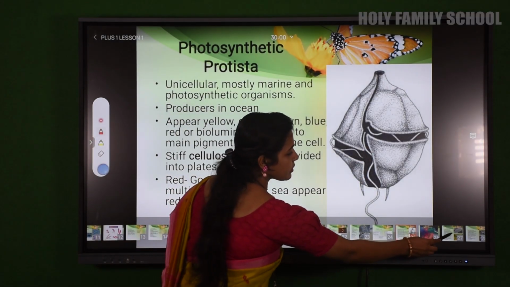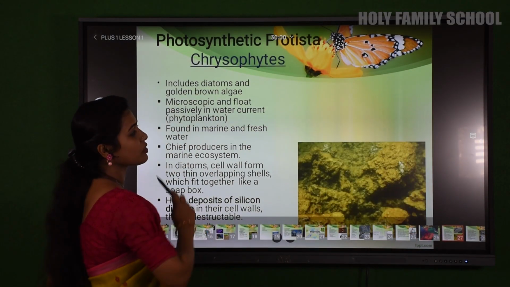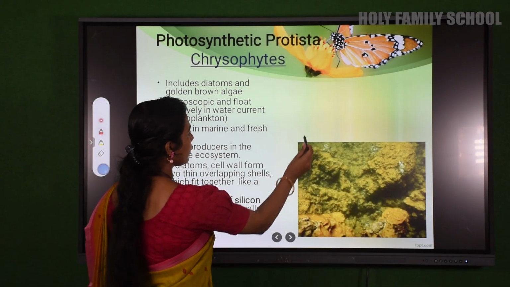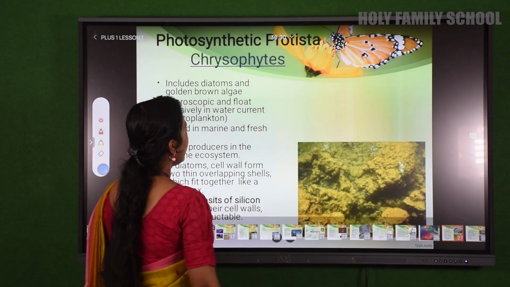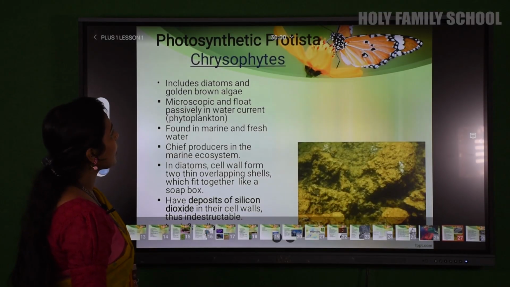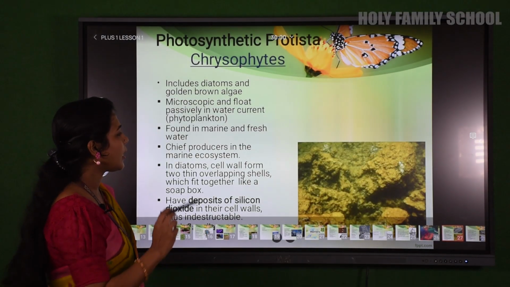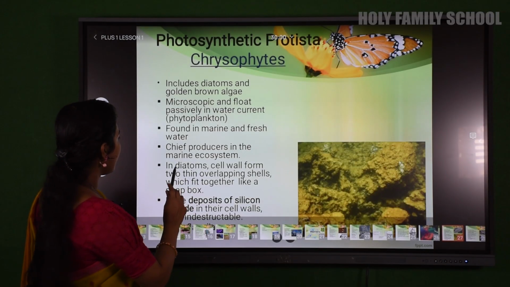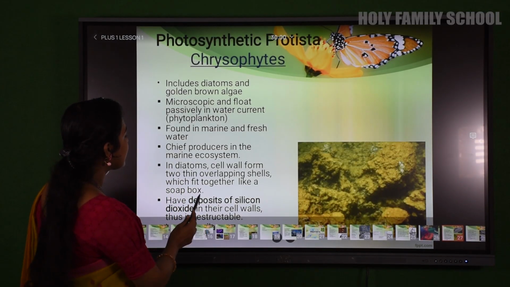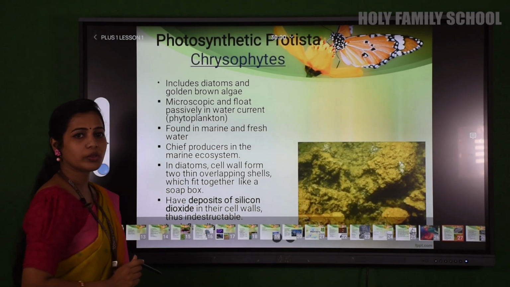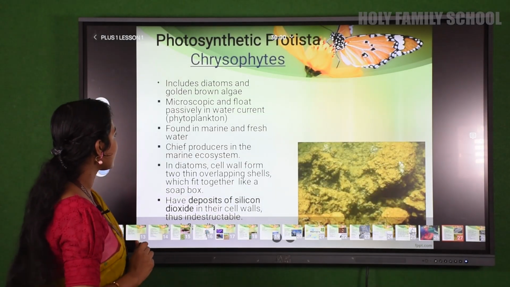Next, we have studied chrysophytes. What did we study in chrysophytes? We studied that flagella are not there, they lack flagella. Now, how was their cell wall? Its cell wall was made up of silicon or silicon dioxide. We studied that in the cell wall structure, isn't it?